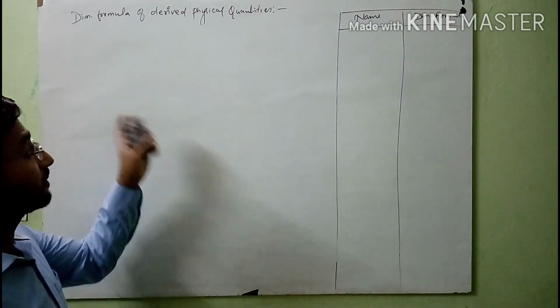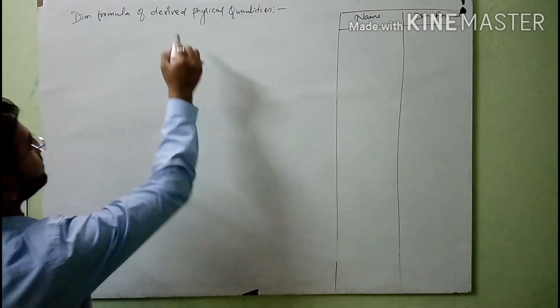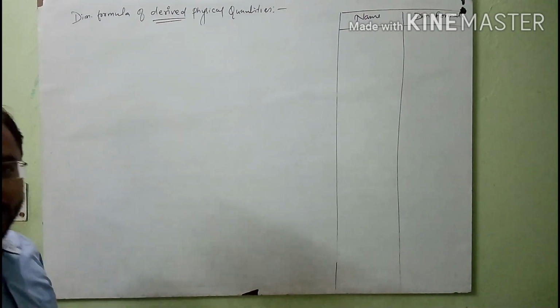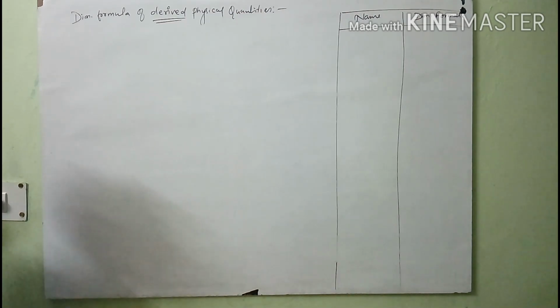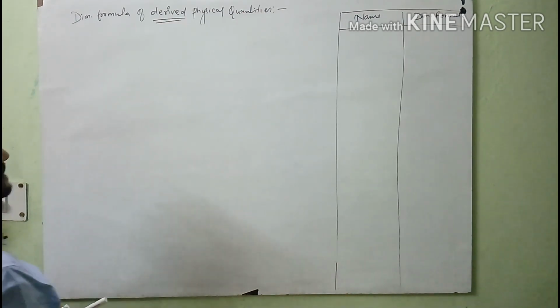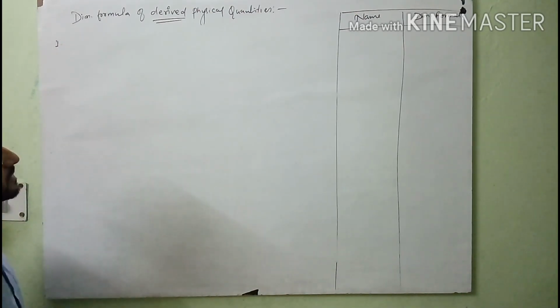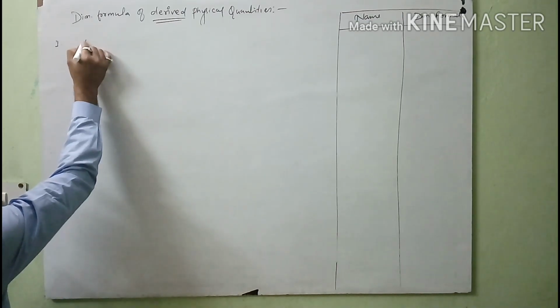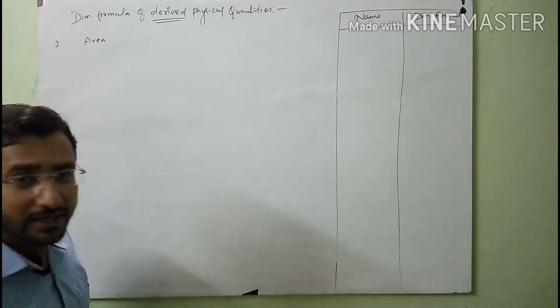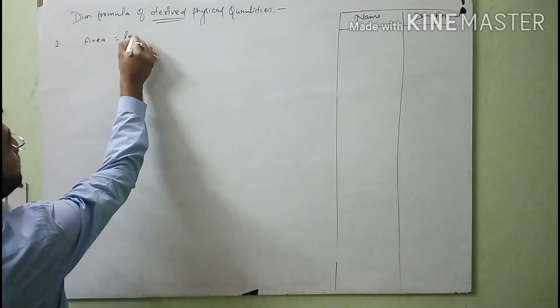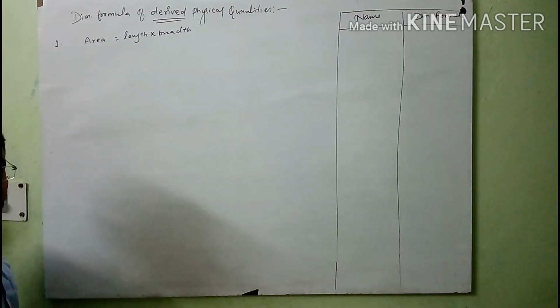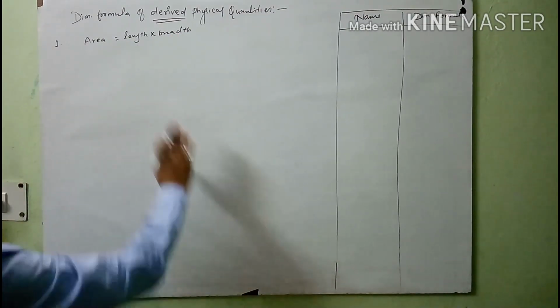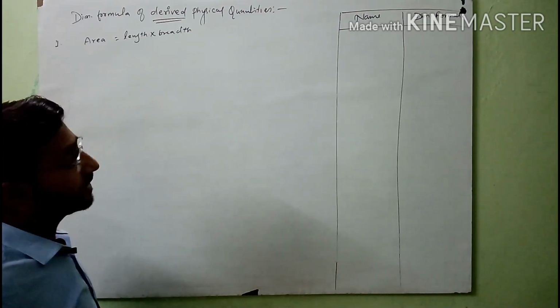So here student, when we talk about the dimension formula of derived physical quantities, we will calculate the dimension formula of derived physical quantities. As you know the dimension formula of fundamental physical quantities, I will start the calculation from my first derived physical quantity, which is area. You know that the formula of area is length into breadth. And student, you know that length is measured in meter. We will take the SI unit in all cases.